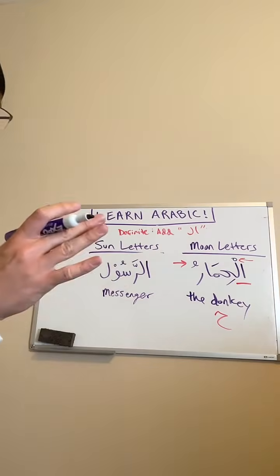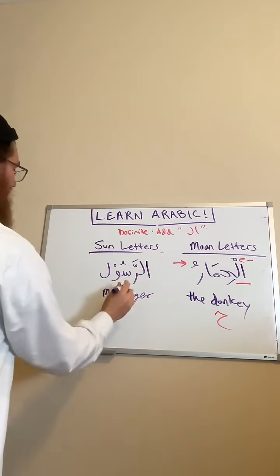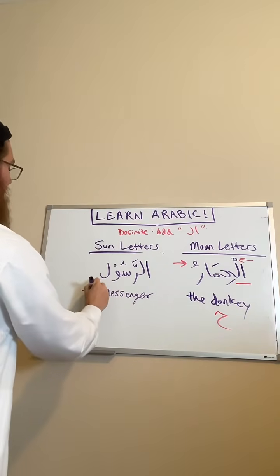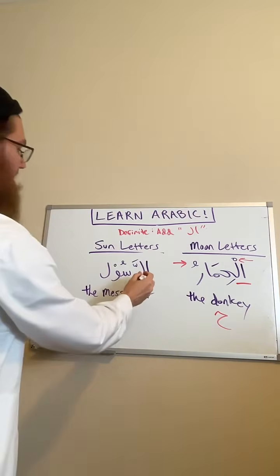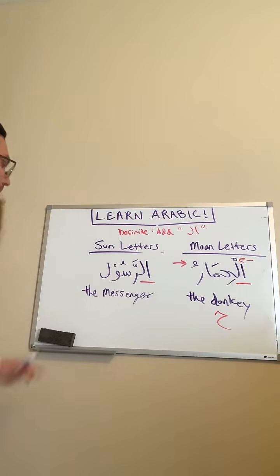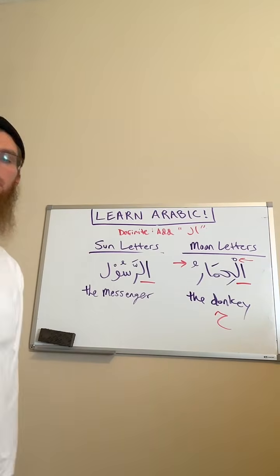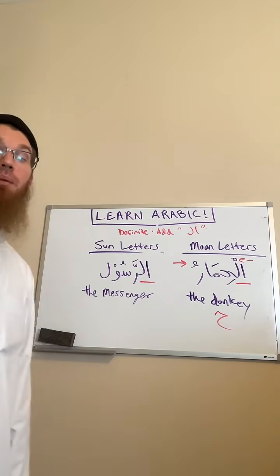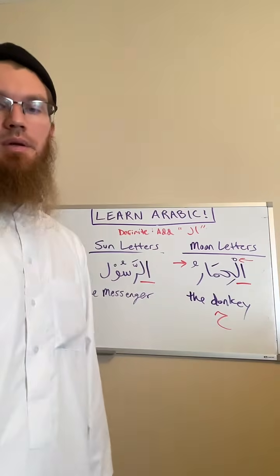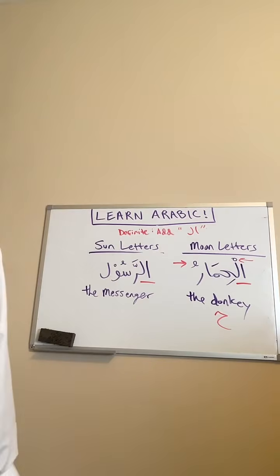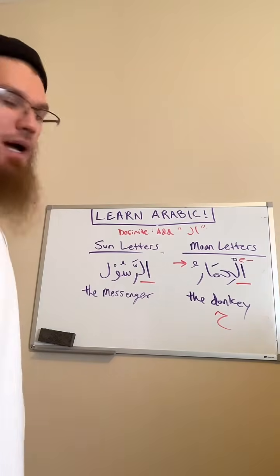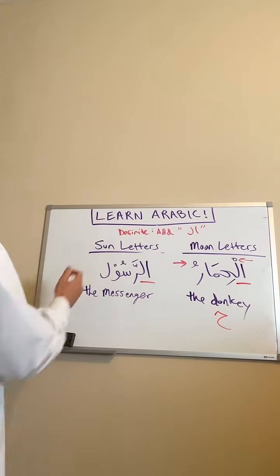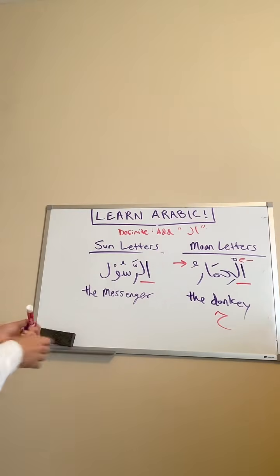And I'm sure you all know that it means the messenger because it has the definite alif lam. What should I put on the end? Should I put one dhamma or two dhammas at the end? I should put one.